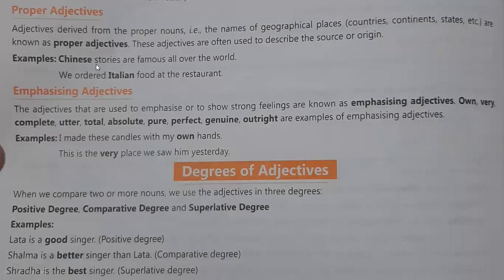So what is it? Chinese. Chinese is the specific and it is your proper adjective. Next is we ordered Italian food at the restaurant. Okay, so what is the geography? Italian. Geography is here properly Italian. So Italian food at the restaurant, they ordered specially Italian food. So what is this? Italian is your proper adjective.